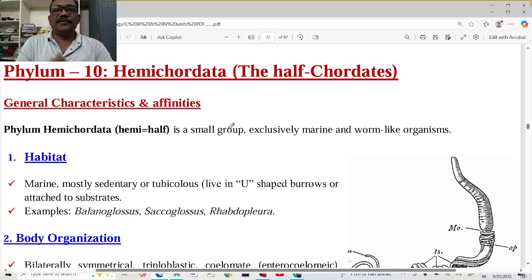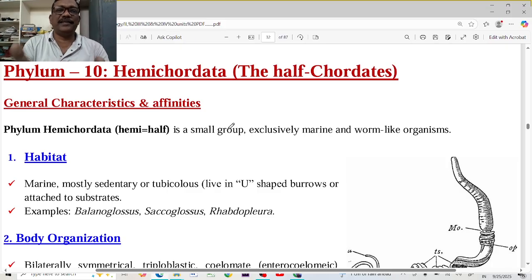In the animal kingdom, the discussion is about the Hemichordata. Hemi means half, chordata means chordates. These are called the hemichordates or the half chordates. But previously, this was kept in non-chordates for some time and in the chordates for some time.